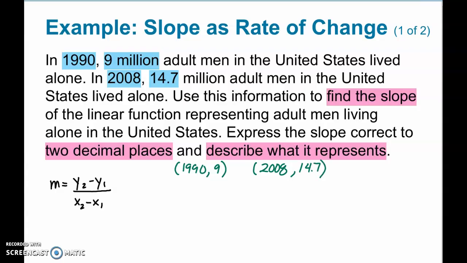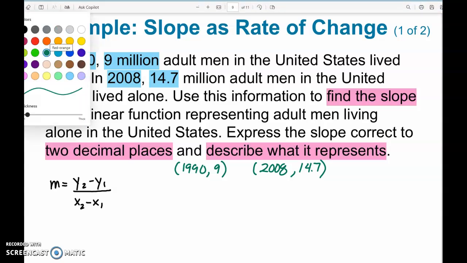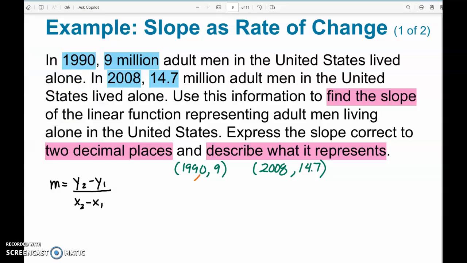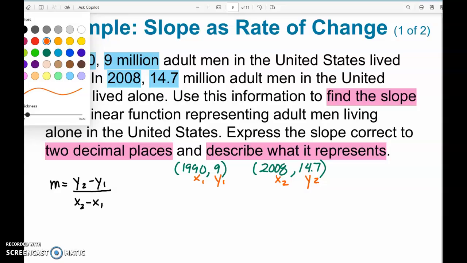So those are my two sets of numbers, and I'm going to write them as ordered pairs. And now I'm going to use that to help me find the slope. When you find the slope, you want to label them x1, y1, x2, y2. And remember, it doesn't matter which one you call the first set and the second set, because in the end, it will still work out to the same.